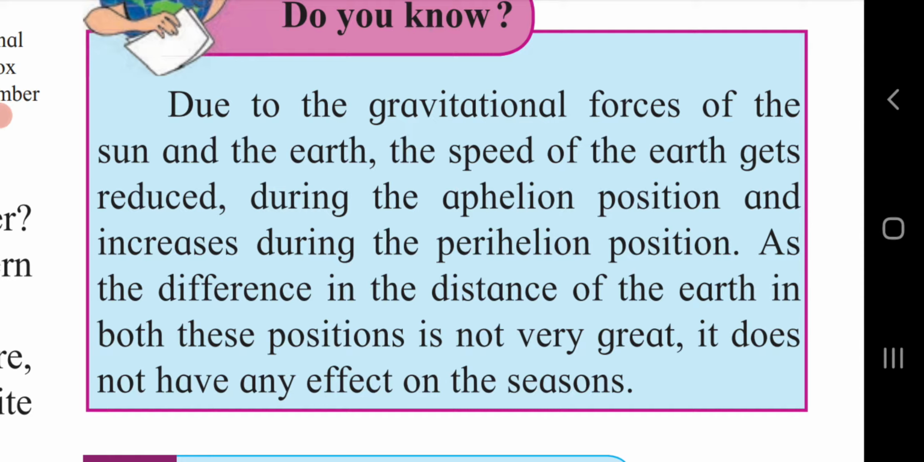So due to the gravitational forces of the sun and the earth, the speed of the earth gets reduced during the aphelion position and it increases during the perihelion position. Perihelion means when the earth is close to the sun, so speed increases, and when it is far away, that is in aphelion position, the speed reduces.